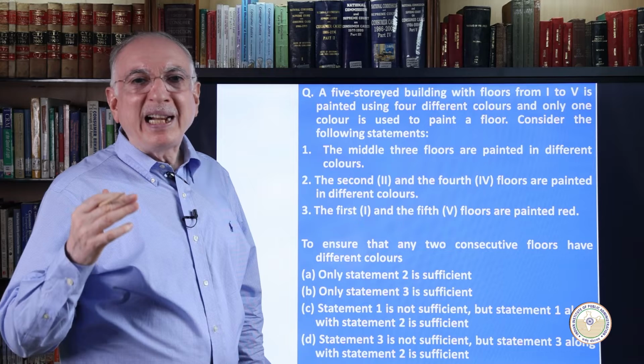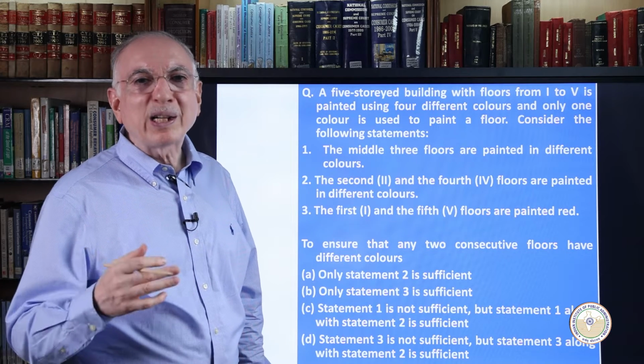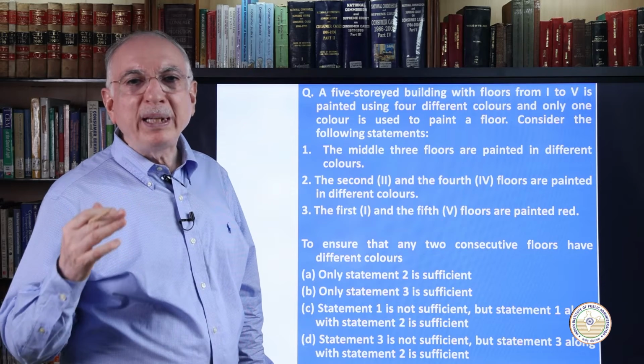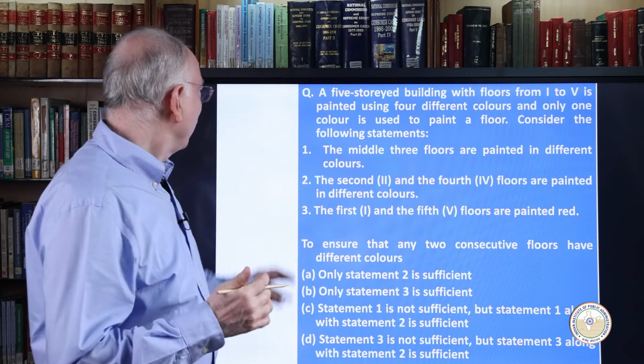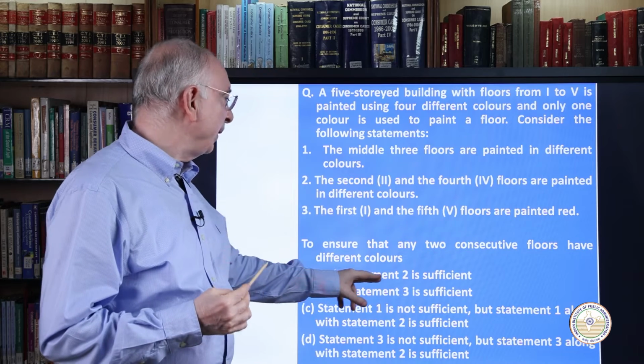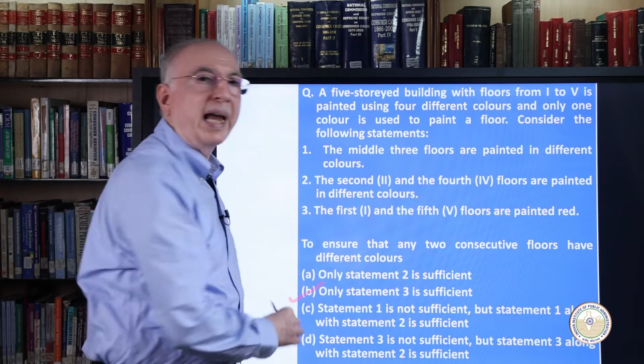Look at statement 3. It will ensure that any 2 consecutive floors have different colors, as there are only 4 colors to be used. The remaining 3 colors will be different colors. Therefore, only statement 3 is sufficient. Therefore, option B is the right answer.